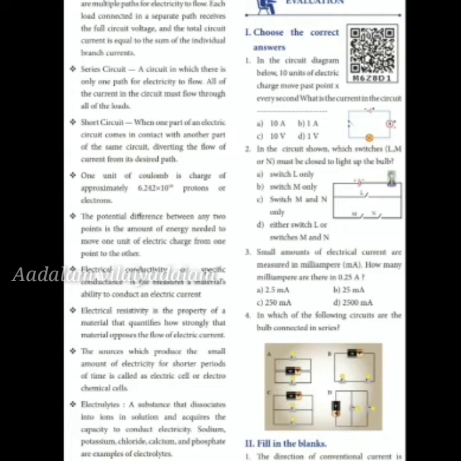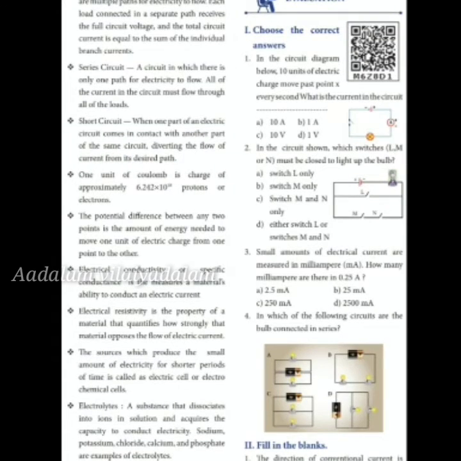1 unit of coulomb is the charge of approximately 6.242 times 10 to the power of 18 protons or electrons. The potential difference between any 2 points is the amount of energy needed to move 1 unit of electric charge from one point to the other. Electrical conductivity or specific conductance measures a material's ability to conduct an electric current. Electrical resistivity is the property of a material that quantifies how strongly the material opposes the flow of electric current.